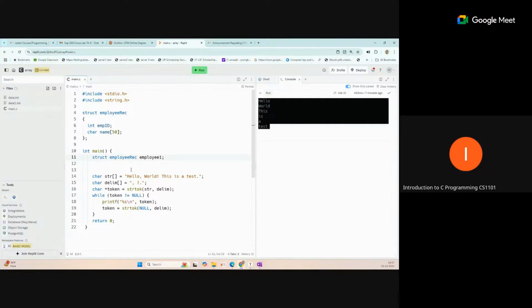Now you can see we got a memory block for employee1. We have created one employee variable. Now we can store values directly. Suppose the employee ID is something, we will write like this.